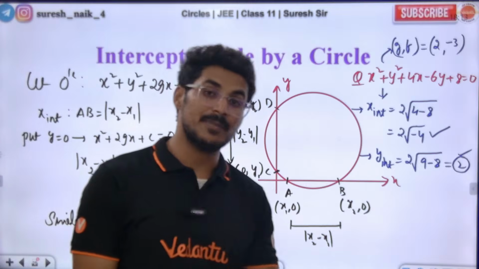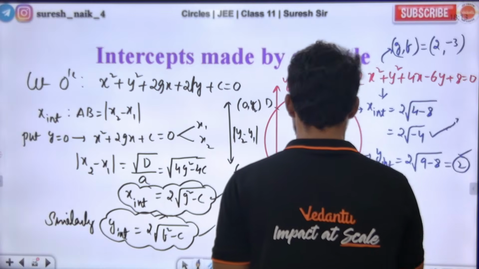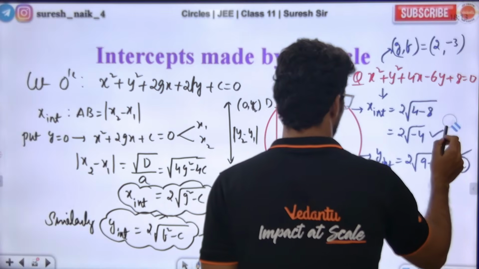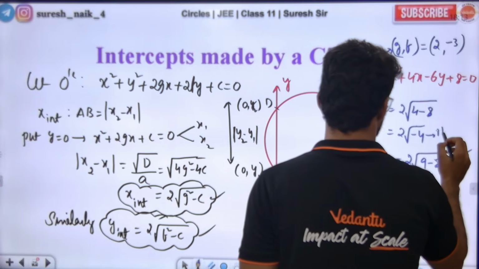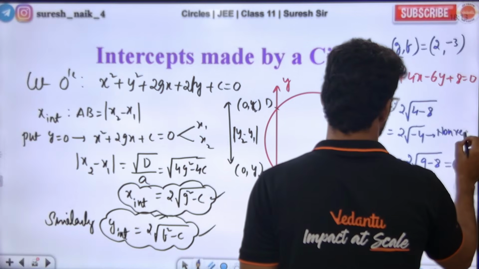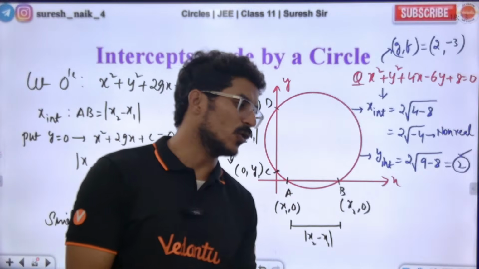X-intercept, y-intercept can be non-real as well, guys. This is non-real actually. You can write this as non-real. Is it non-real? Correct or not? Yes or no?